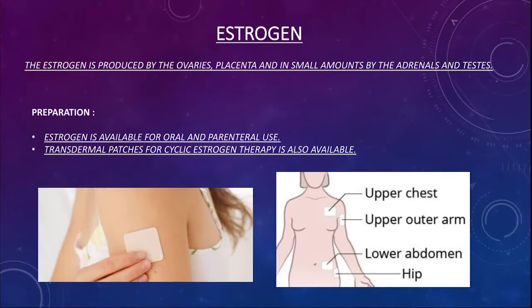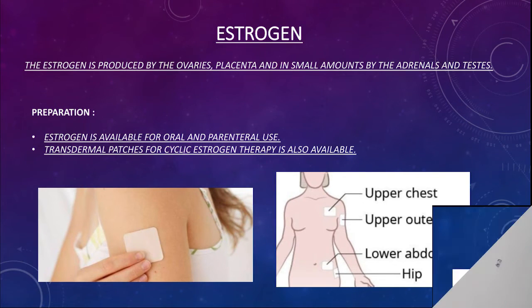The patches contain estrogen, and the patient has to put them on different sites, namely the upper chest, upper outer arm, lower abdomen and hip, as you can see in the picture. The patient has to put the patch on the mentioned site, and it will release the hormone and treat hormone deficiency.